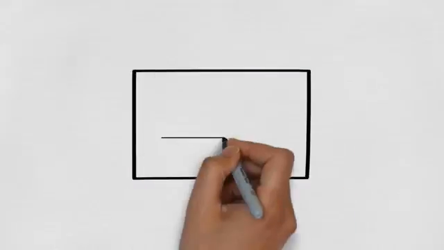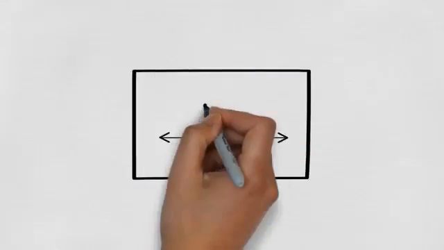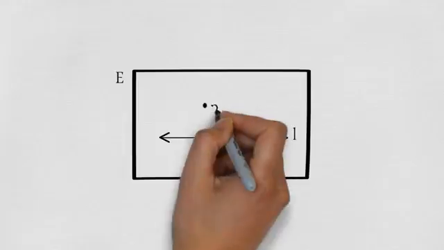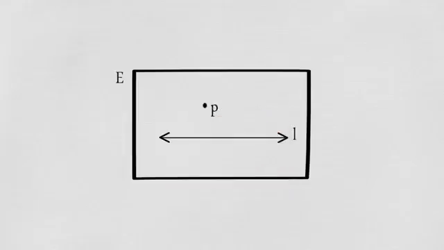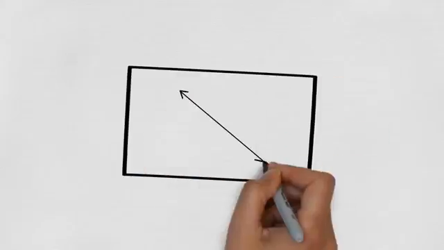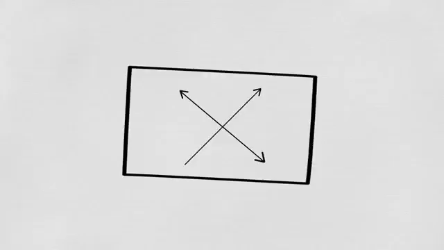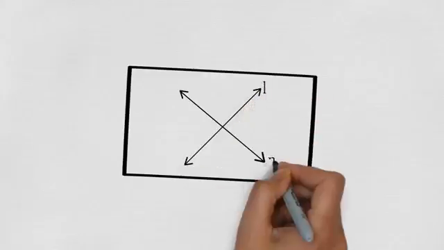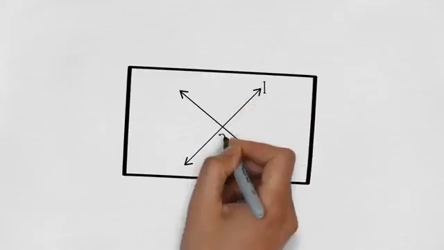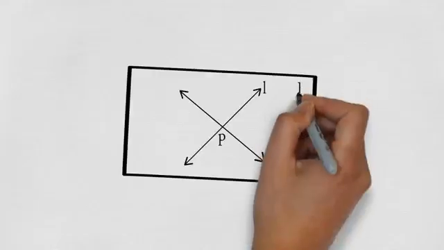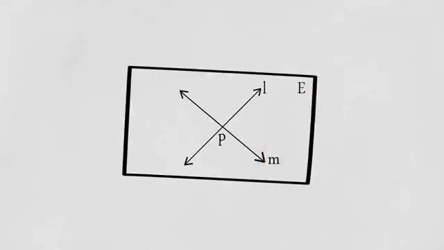Number 5. There is exactly one plane passing through a line and a point not on the line. Plane E is determined by a line L and the point P, which is outside the line. Number 6. There is exactly one plane that passes through 2 distinct intersecting lines. Here, line L and line M are intersecting in point P. Plane E passes through these intersecting lines.